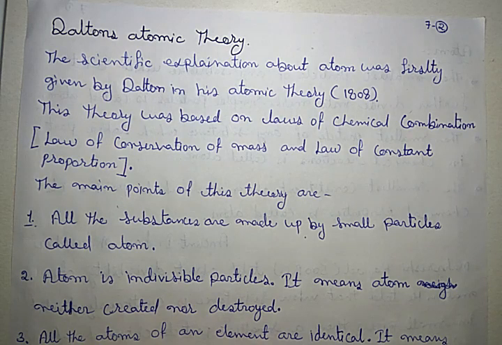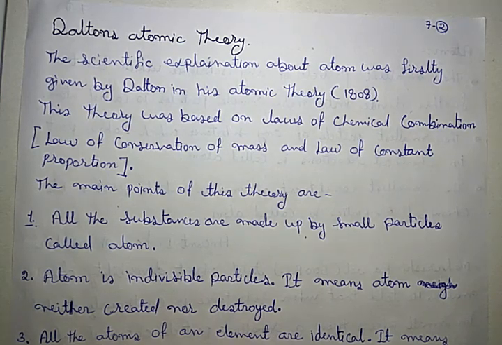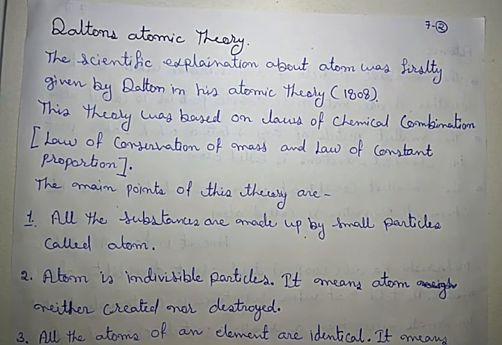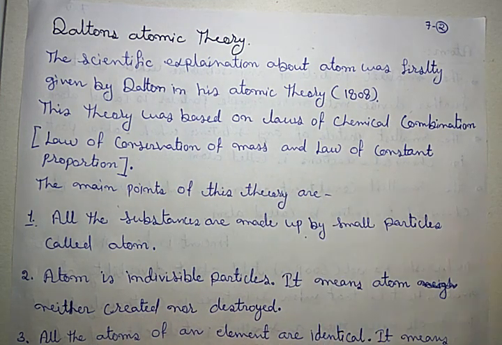This theory, that means Dalton's atomic theory, was based on the laws of chemical combination. That is, there are two laws. First is law of conservation of mass, and second is law of constant proportion. On the basis of these two laws, Dalton proposed his theory.